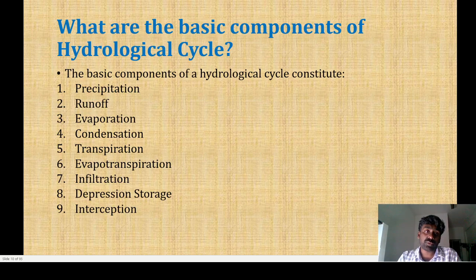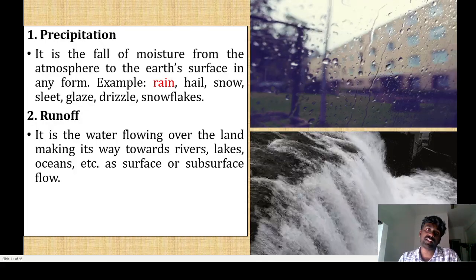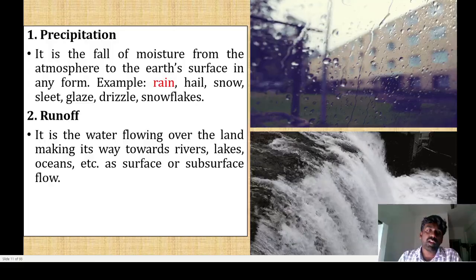See, there are 9 basic components: precipitation, runoff, evaporation, condensation, transpiration, evapotranspiration, infiltration, depression storage, and interception. These are the very basic components of the hydrological cycle. So see, the first one, precipitation.